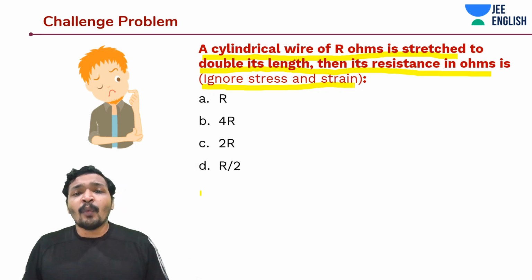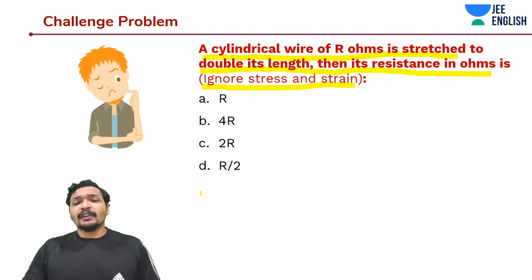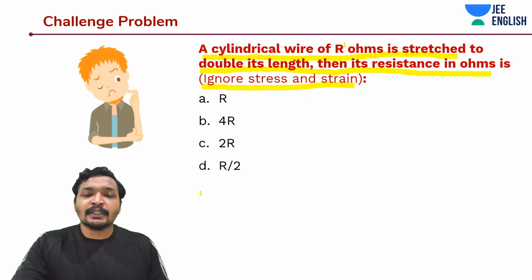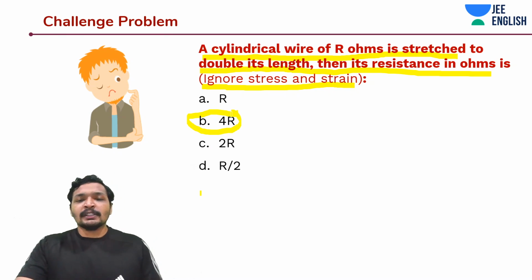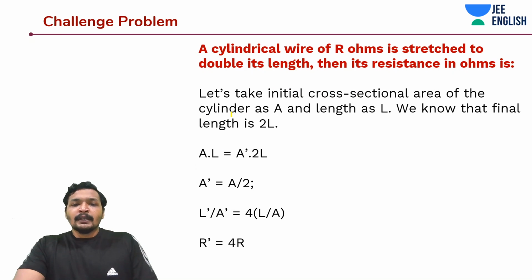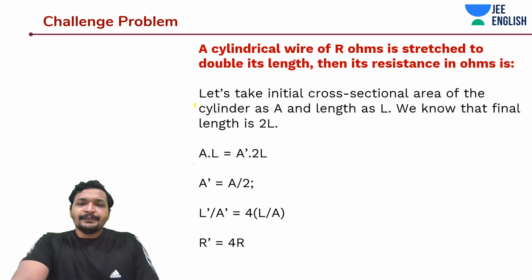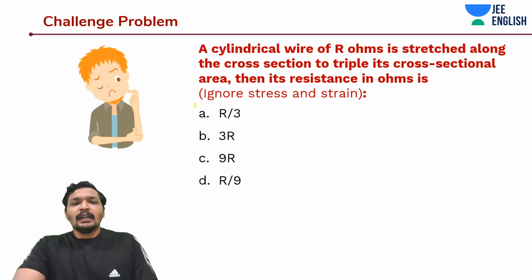Now, what is going to happen to the resistance? That is going to become 4 times, because you have doubled the length and also halved the area. You halve the area and double the length, which means more resistance, 4 times the resistance in this case. Easy? Awesome? Simple? This is just the calculation that we are doing. The same thing is done over here, nothing different.